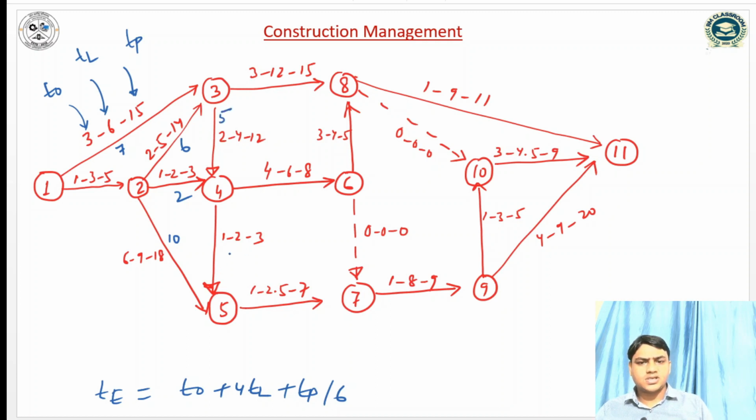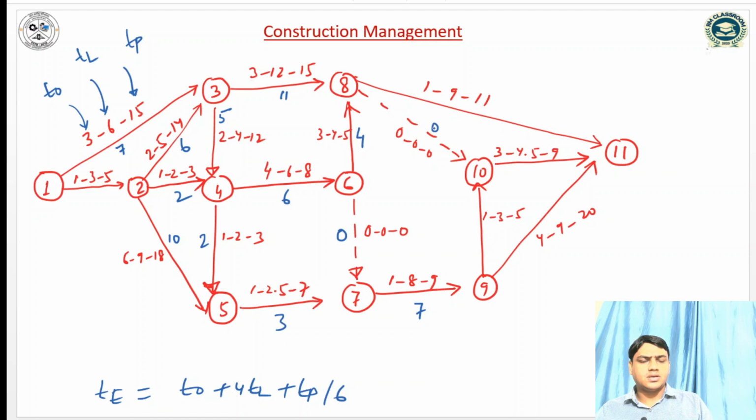For this activity, 12 plus 3 is 15, 15 plus 1 is 16, sorry, 8 plus 1 is 9, plus 3 is 12, divided by 6, so 2. 10 plus 1 is 11, 11 plus 17 is 28, divided by 6 is 3.0, 32 plus 1 is 33, plus 9 is 42, divided by 6 is 7. 16 plus 3, 16 plus 19, 19 plus 5 is 24, divided by 6 is 4. 24 plus 4 is 28, plus 8 is 36, divided by 6 is 6. 48 plus 3 is 51, 51 plus 15 is 66, divided by 6 is 11.